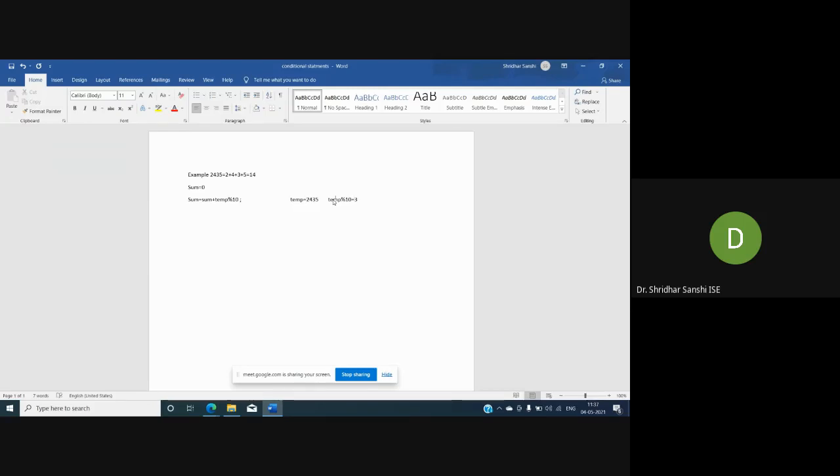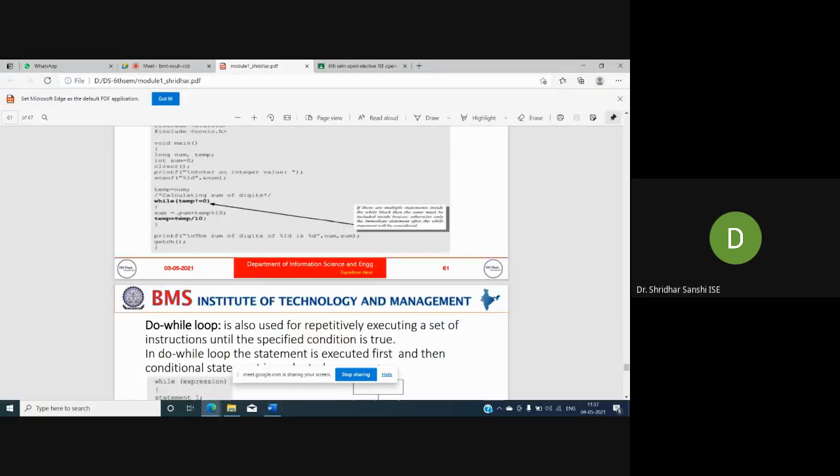So this will result as 3, and this 3 I'm adding to sum. What is the value of sum? The value of sum is 0. So what will be my new sum? Sum will be 0 plus 3, so the sum value will be 3. Correct? So this is the instruction that is executed.